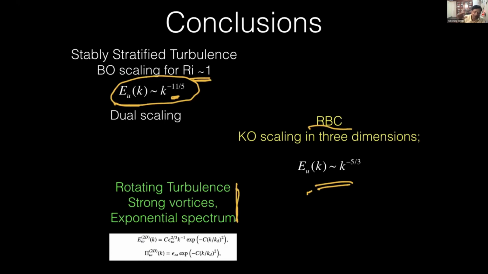Of course, we looked at only one regime, and we showed that the spectrum and flux are essentially exponential. Power law is not there because there is a strong Taylor column; the columns contain a lot of energy, and the remaining modes are very poor, and they're essentially exponential. Okay, so with this, I will end.